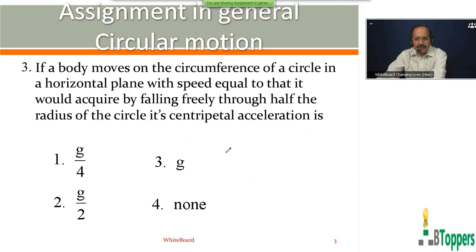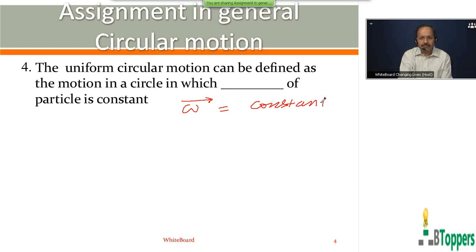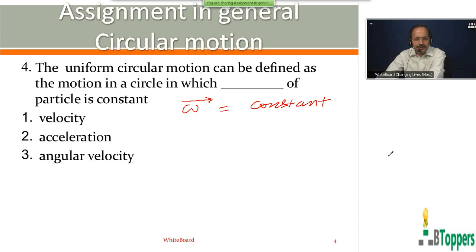Next I am going to discuss question number 4. The uniform circular motion can be defined as the motion in a circle in which dash of the particle is a constant. See, in uniform circular motion, as I discussed in theory, angular velocity is constant. As I discussed in the beginning class on circular motion, in uniform circular motion, velocity is not constant. Velocity is constant in magnitude but continuously changes in direction.